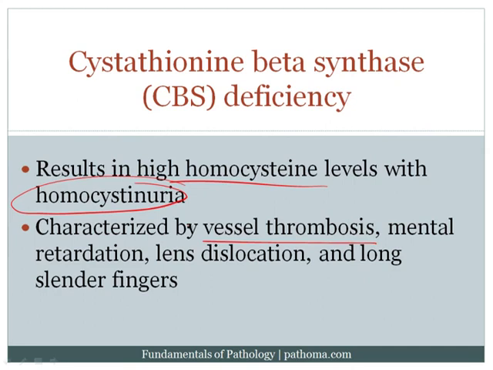The high serum homocysteine will actually result in endothelial damage, which will then allow for thrombosis to occur. In fact, I think about a fourth of these patients die at a young age due to thrombosis. These patients also have mental retardation. They get dislocation of the lens, and they have these long, slender fingers as well. And so these are some of the features that we might see in homocystinuria due to a CBS deficiency.